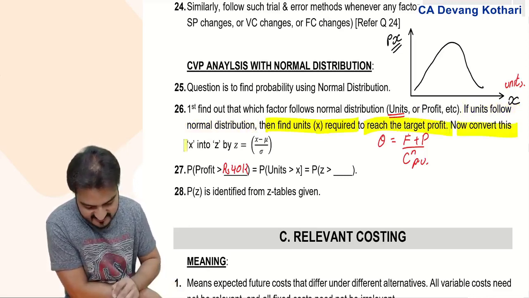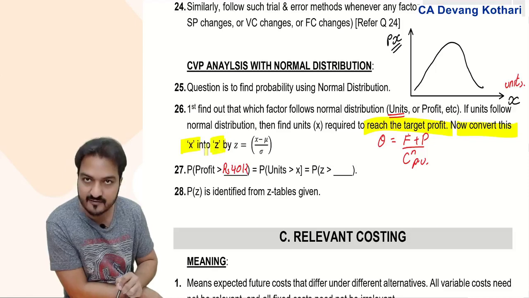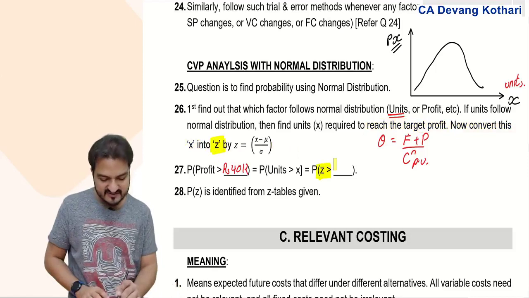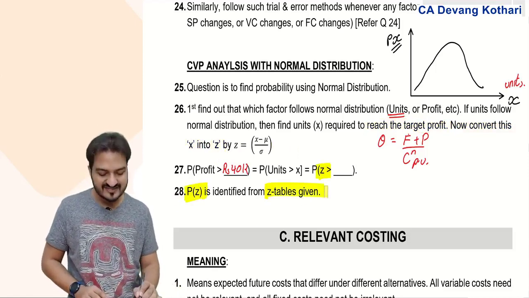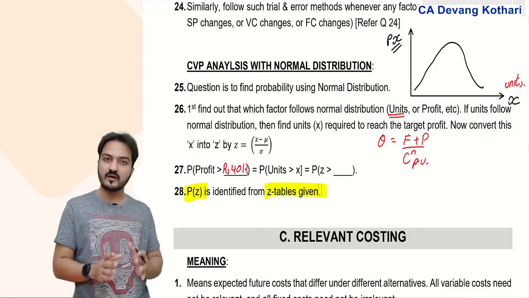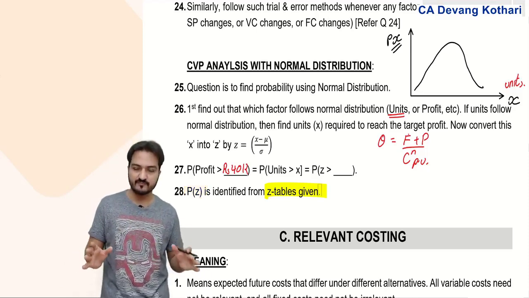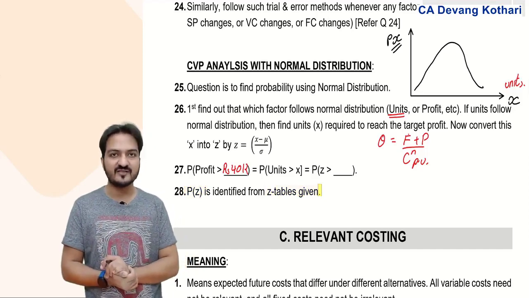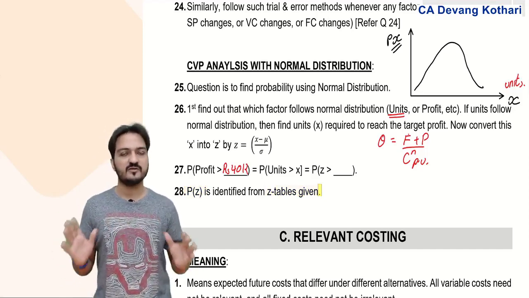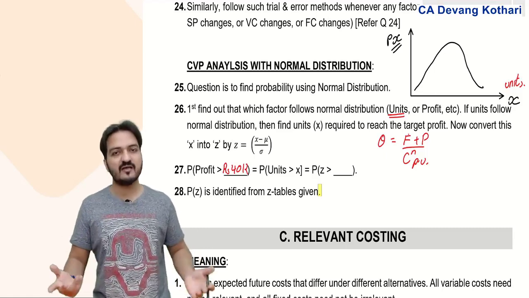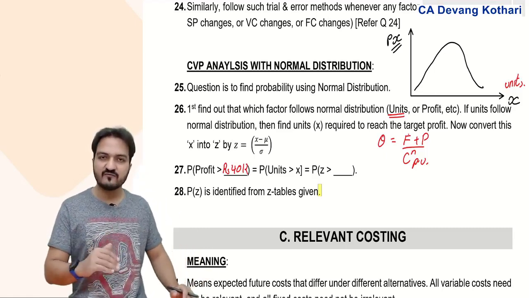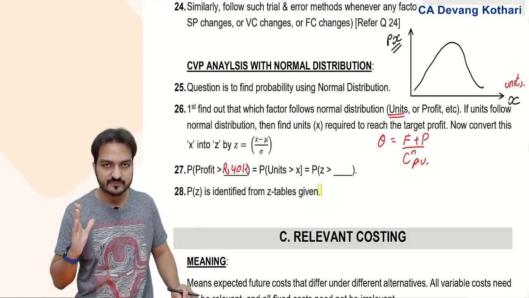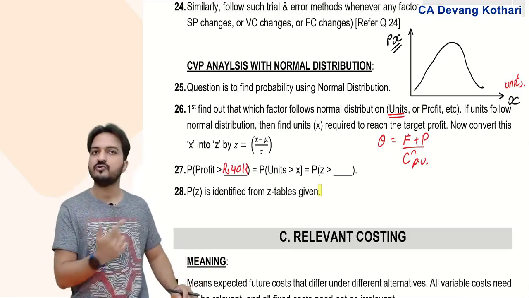Now convert these x units into z, and once you have the z value, the probability P(z) is identified from the z tables given. I had taught you in class how to analyze the z table. If you don't remember, go to that classwork and you'll see how to identify it. Z tables might be given in the exam, or most likely, instead of giving you z tables, they will give you probabilities of various z values in the question. You choose which value you will use over here.